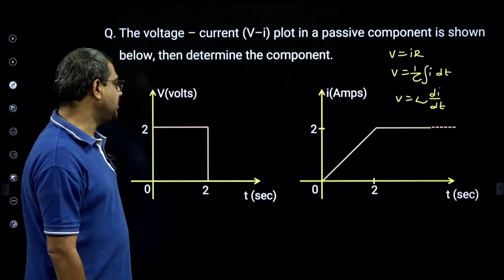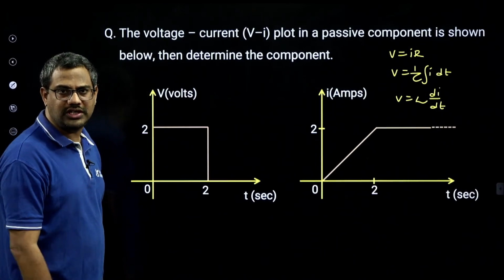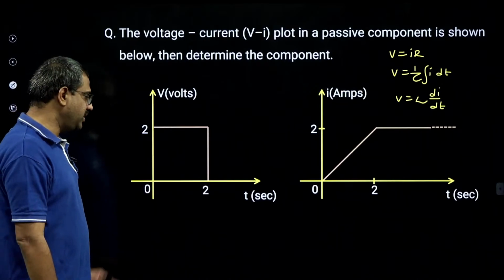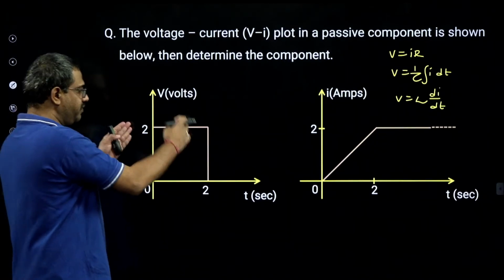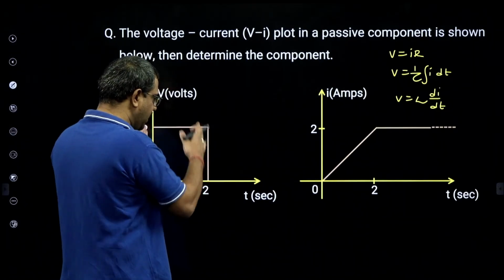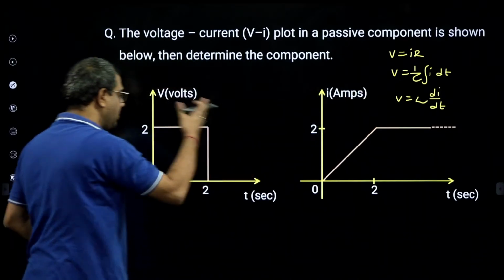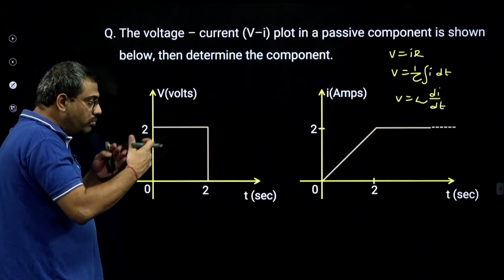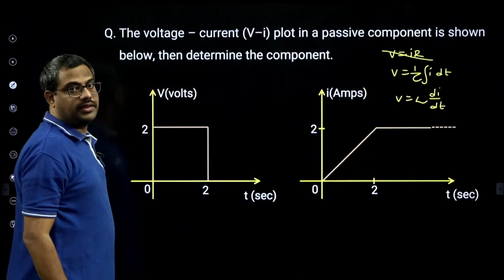No. We know resistance is a homogeneous proportional component. This cannot be resistance, because if a pulse or step voltage is given, current also should be pulse. If current is ramp, then voltage also should be ramp. That homogeneity is missing, so this cannot be a resistor. Then what about the capacitor?